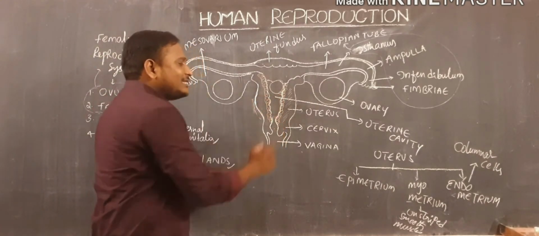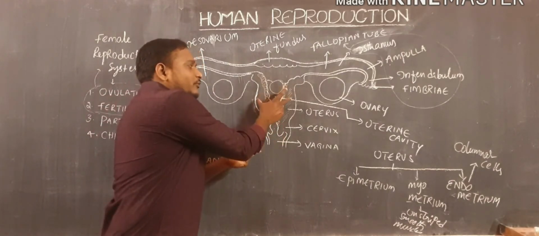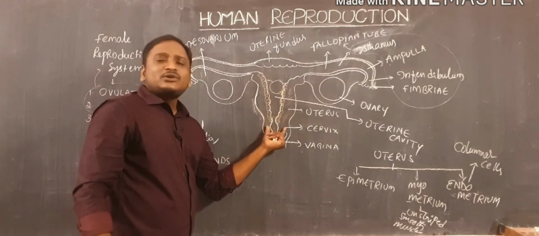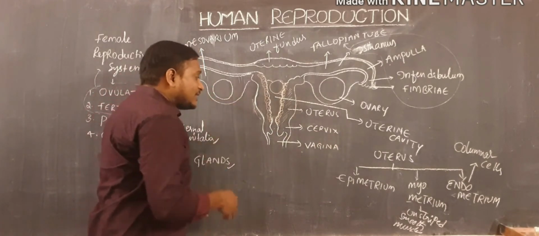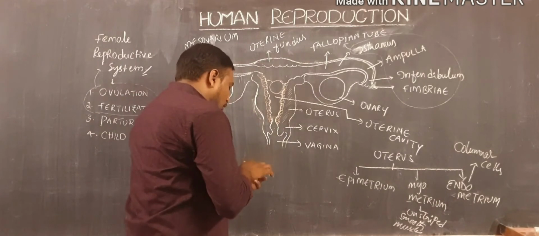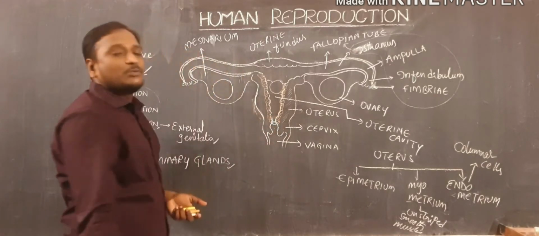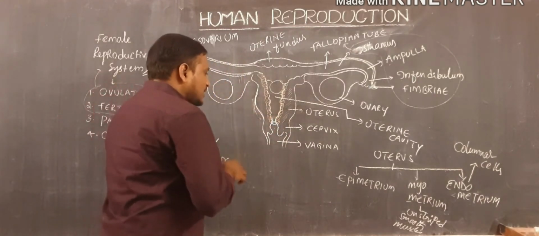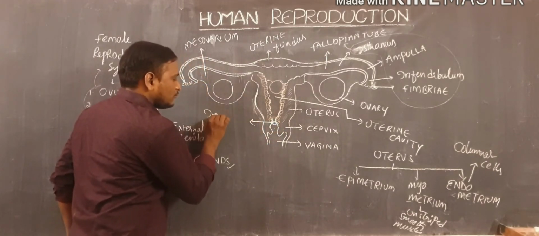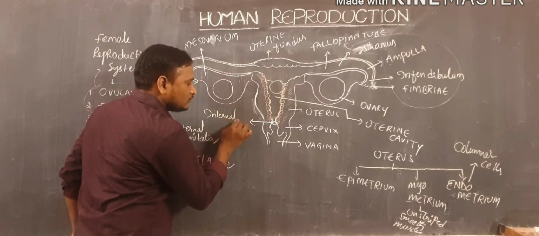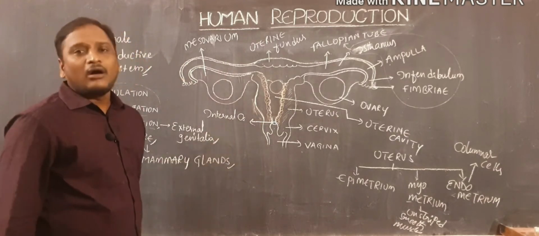Coming to another cylindrical portion. This cylindrical portion, that means where the uterus connects with a narrow cylindrical portion, is called the cervix. And where the uterus is connecting with the cervix, a small opening is present, which is also called the cervical or internal OS, internal orifice.